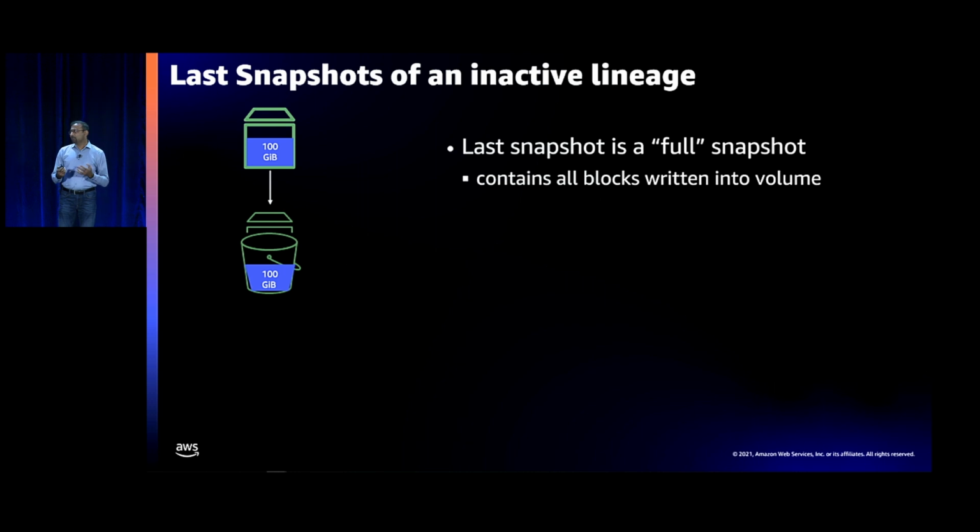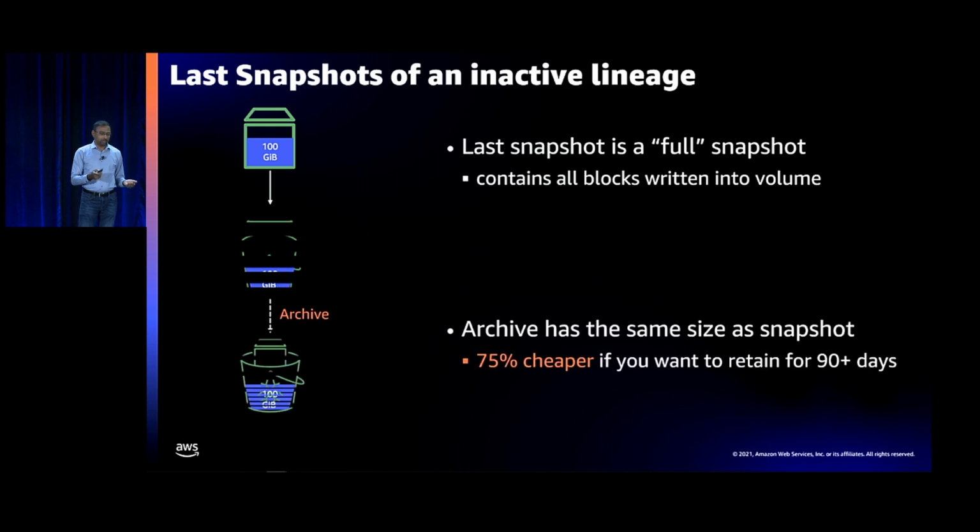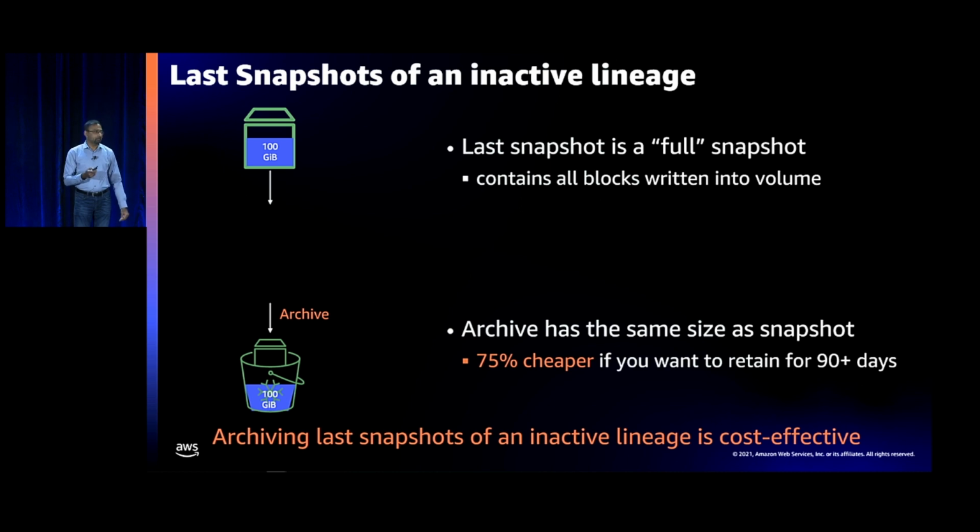And let me dive into each of these cases. So an inactive lineage is one in which you're not writing to the volume anymore. And so let's say the volume is dormant, you've taken a last snapshot of that volume. That last snapshot contains all the bytes that you've written into the volume at the time you took the snapshot, so it's a full snapshot. Now you could choose to keep this in standard tier, but if you move it into the archive tier, you are going to save 75% in terms of costs, as long as you want to retain for 90 plus days. So certainly this would be a good one to archive for cost effectiveness.